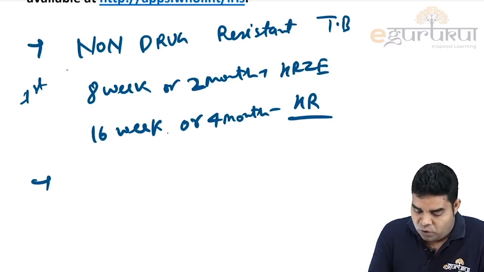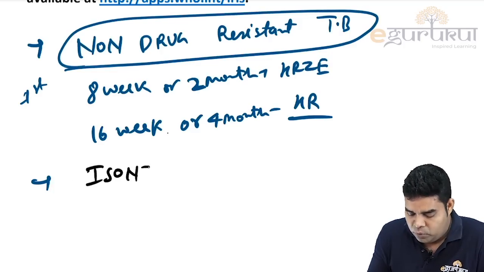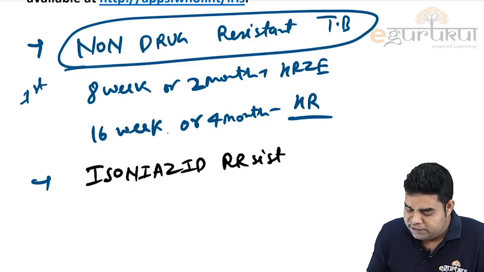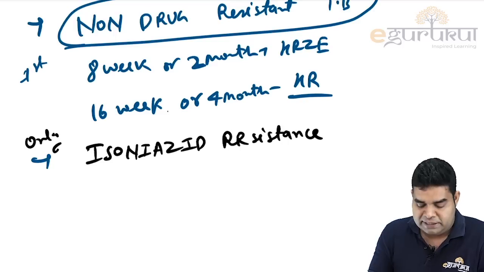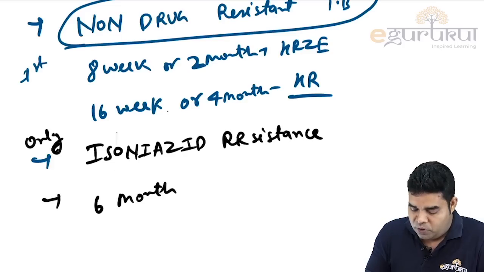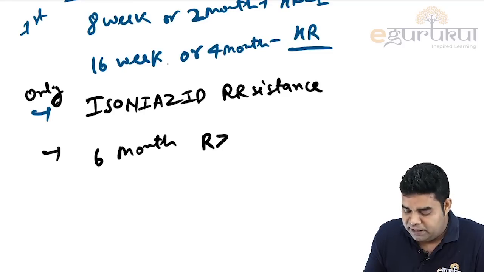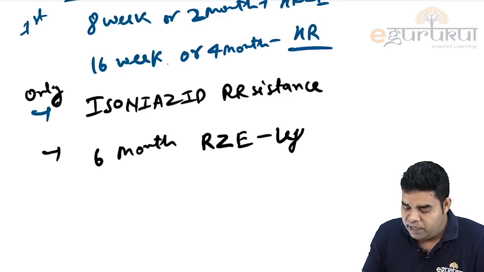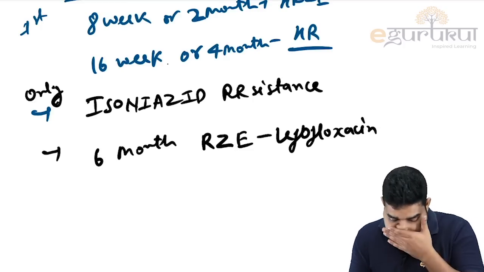Second thing is, when we are talking about resistant TB, first of all, the guideline talks about isoniazid resistance, and in isoniazid resistance, rifampicin is still working, so there is only isoniazid resistance. In this condition, we will give 6 months of RZE, rifampicin, pyrazinamide, ethambutol, and in place of isoniazid, we will give levofloxacin. Okay, and we give it daily, 6 months of this.